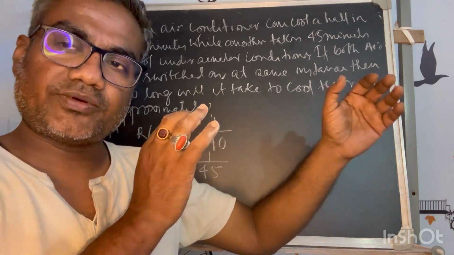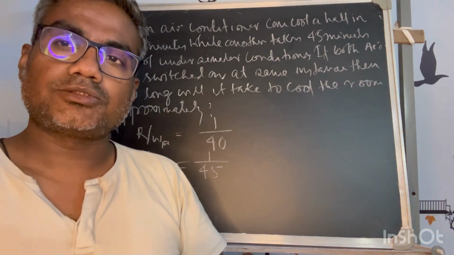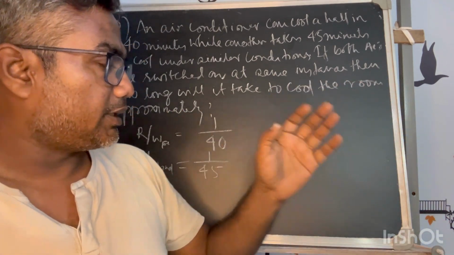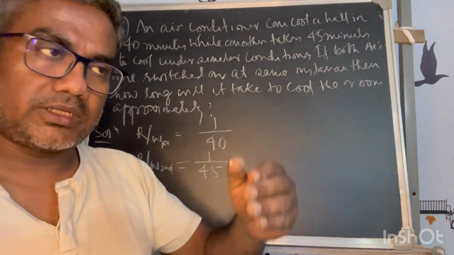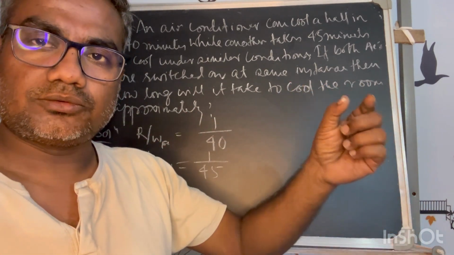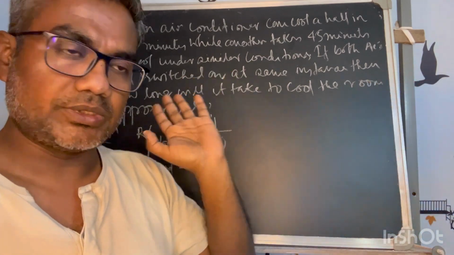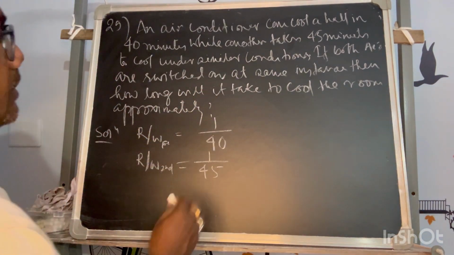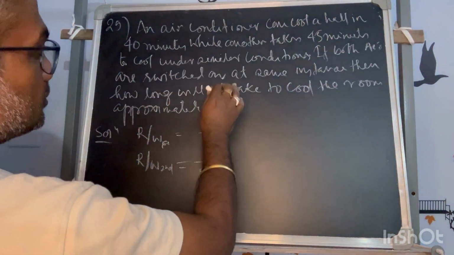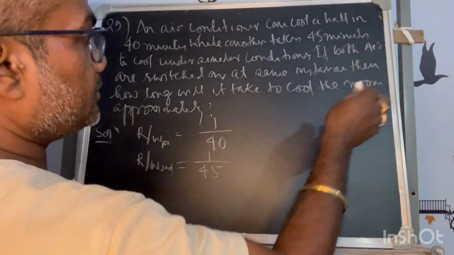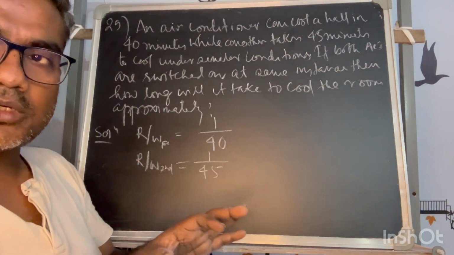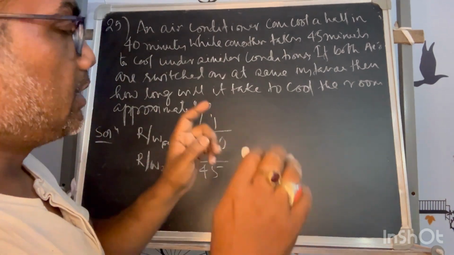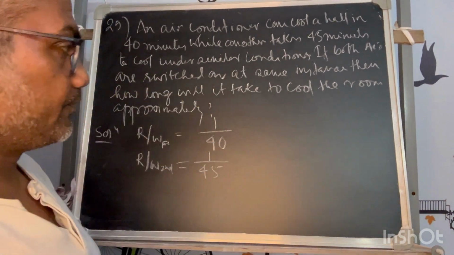On that condition the first AC is working, the second is also working, and they can bring down the temperature of the hall to the same temperature. If both ACs are switched on at the same time, both are put into the hall to do the job simultaneously, and they are switched off together.